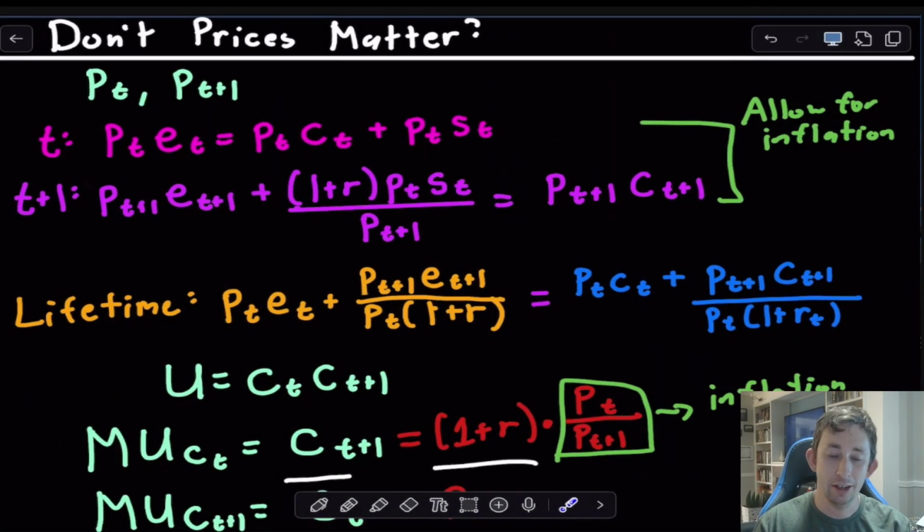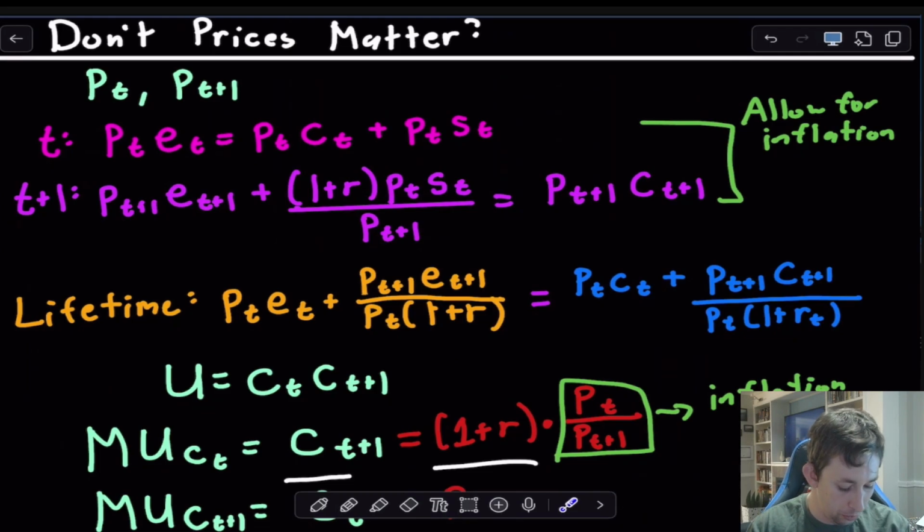Now, I said at the start of the video that I would come back and show you that prices don't necessarily matter for the overall answer to this question. By the overall answer, I just mean that based on the utility function, we want to spend half of the present value of lifetime income today and save the other half for tomorrow.